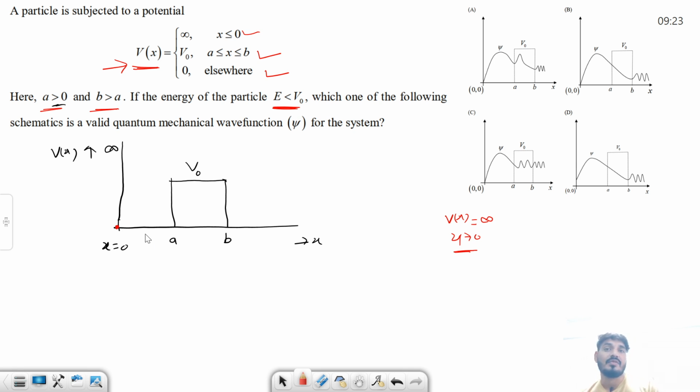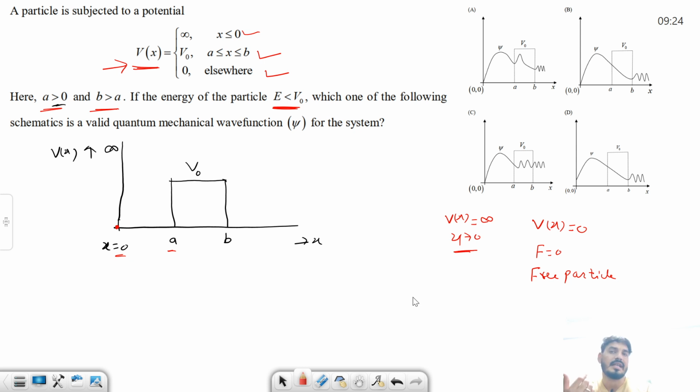Now second thing, what is happening in this region? X is equals to 0 to a. In this region, so you see in this region potential is 0. And when I'm saying that potential is 0, can I say that wave function is the free particle wave function? Because potential 0 है, इसका मतलब external force 0 है. Force 0, so I can treat that as a free particle.